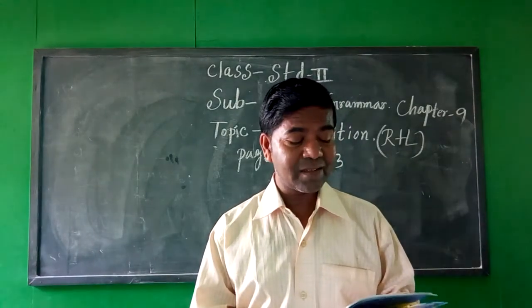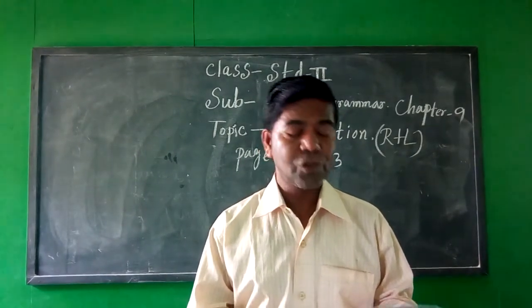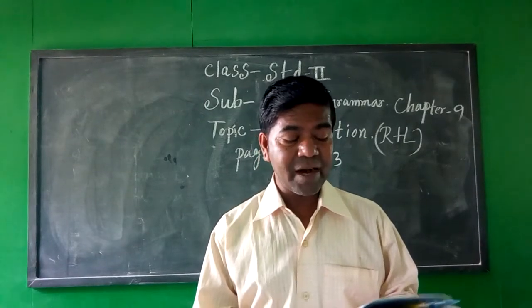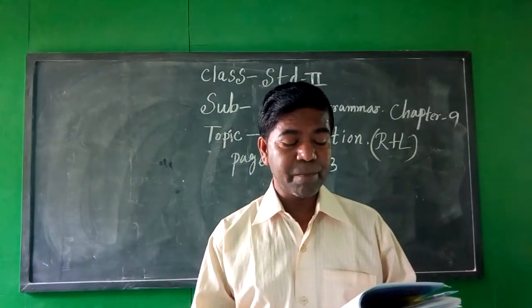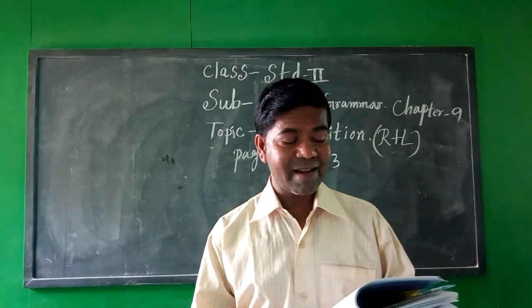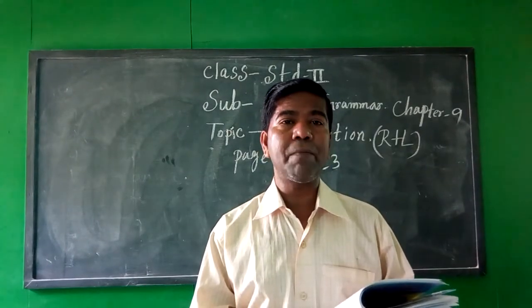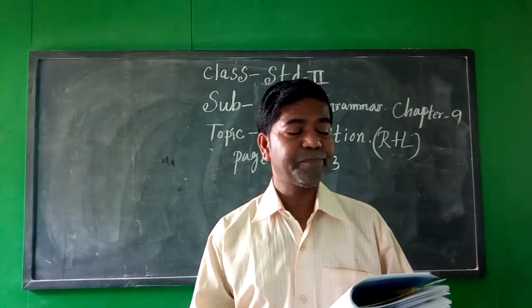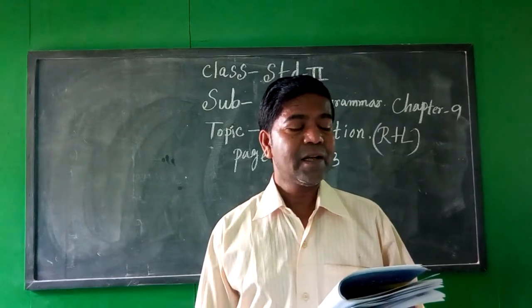Give some examples: in, on, by, to, beside, above, after, with, below, among, under, at. All of these are prepositions. The book is on the table.